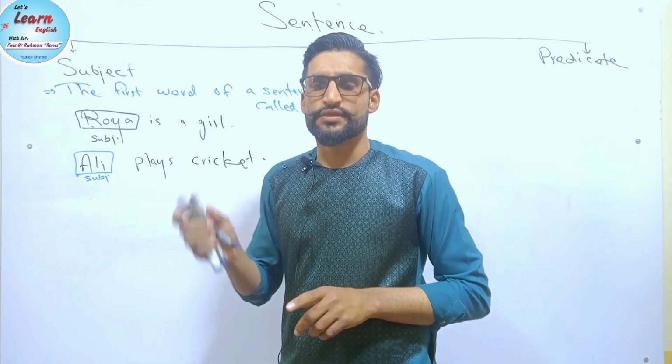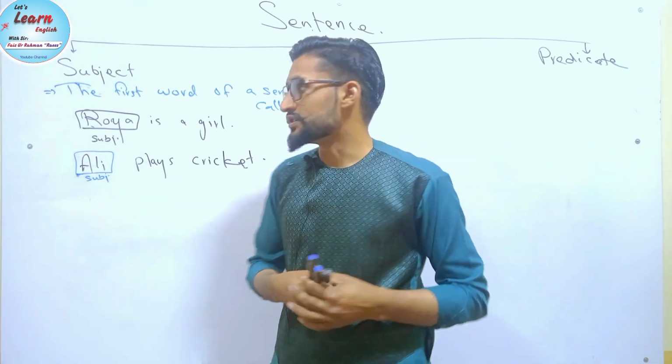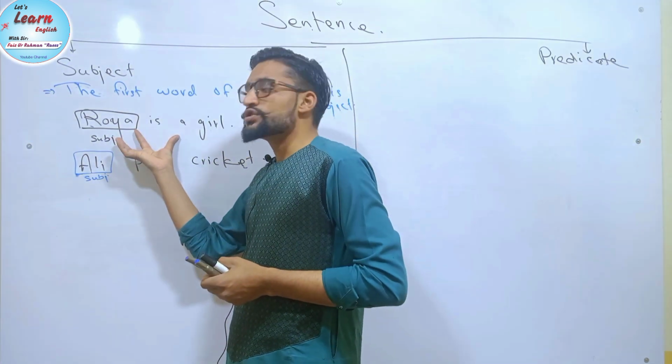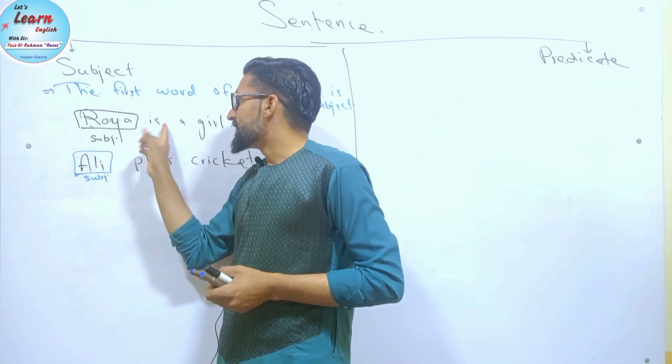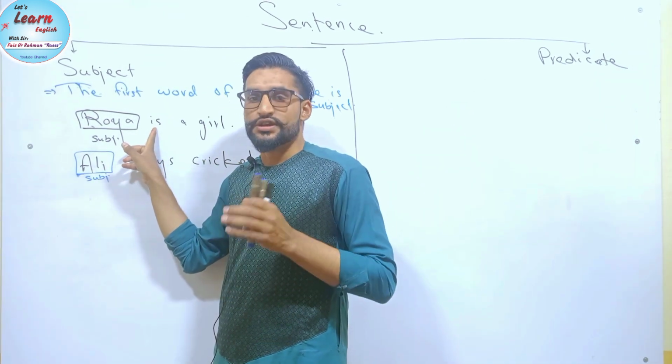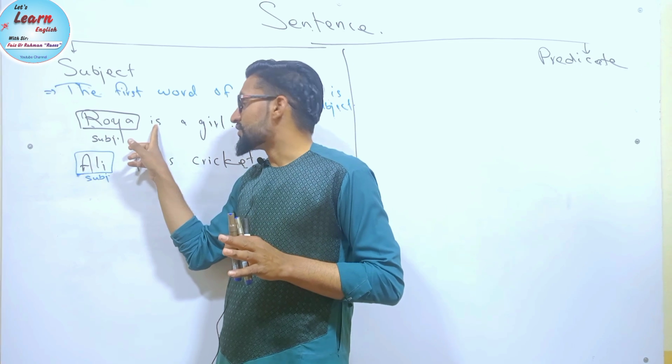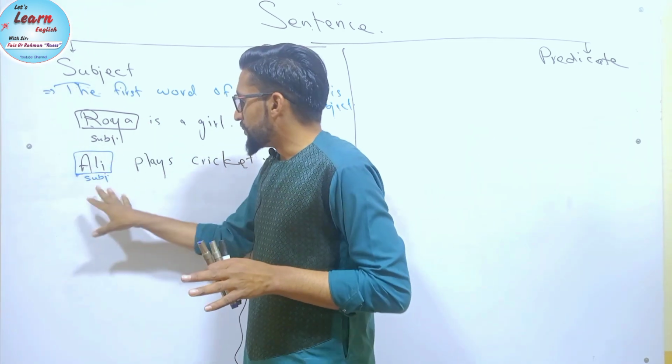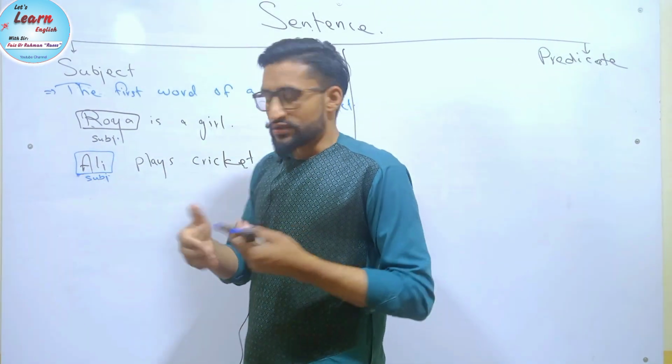is called subject. This is an incomplete definition, because if we change this sentence into interrogative, then the first word is. So it is an incomplete definition, because is cannot be the subject. So what is the complete definition? So we can say,